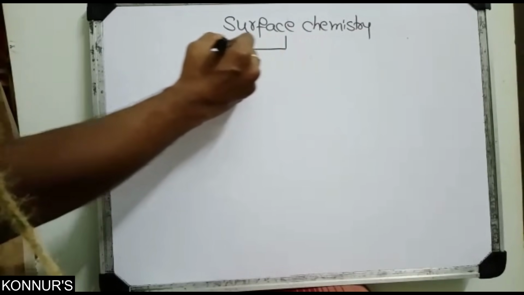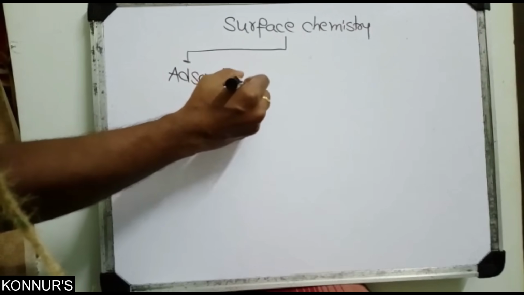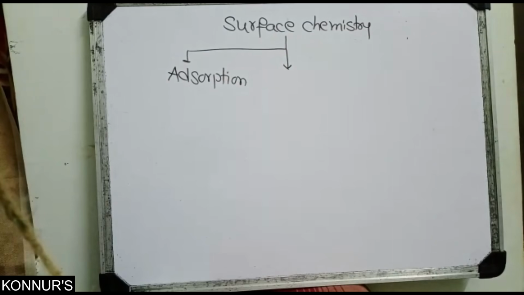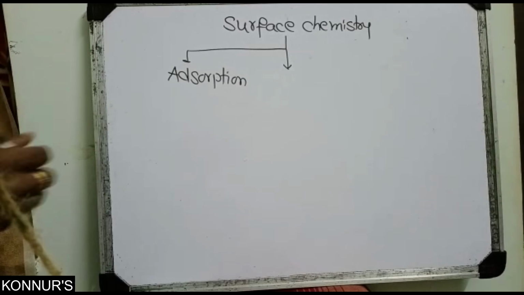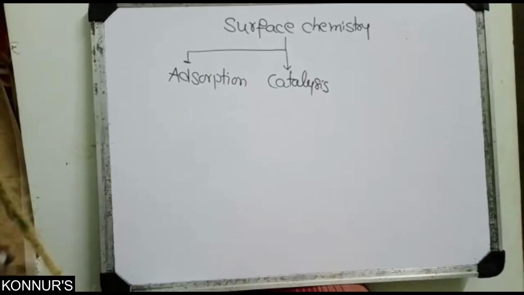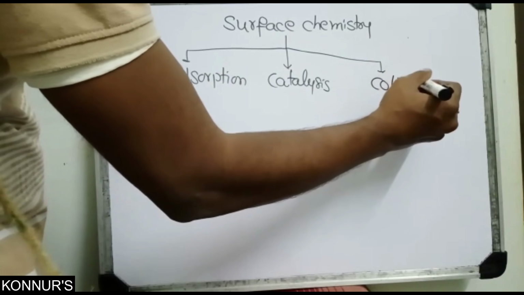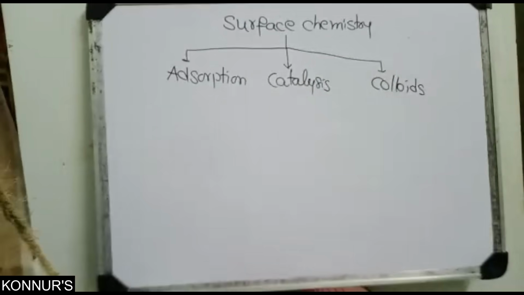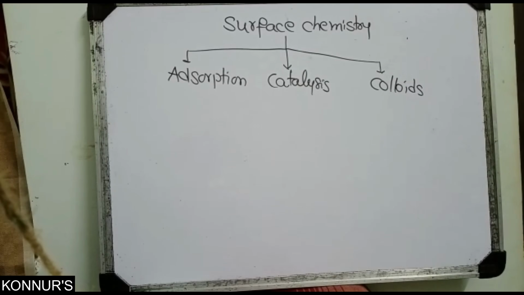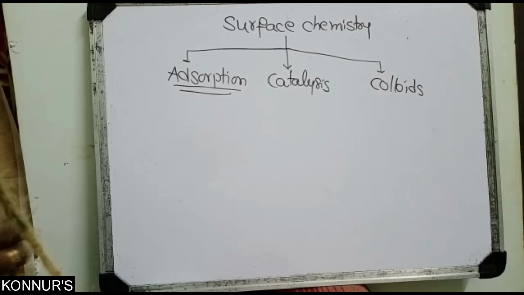One is adsorption, the adsorption phenomenon. The second one is catalysis. The third one is colloids. So surface chemistry mainly deals with three concepts: adsorption, catalysis, and colloids. First we will discuss adsorption. So what is the meaning of adsorption?